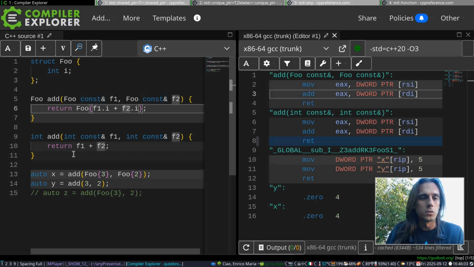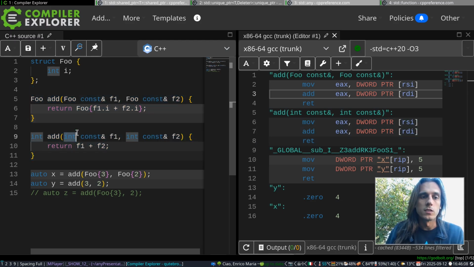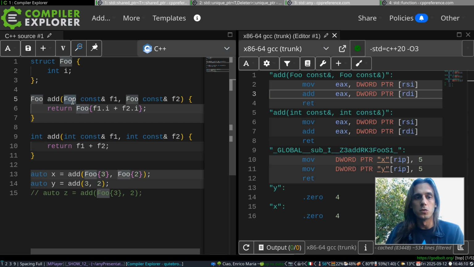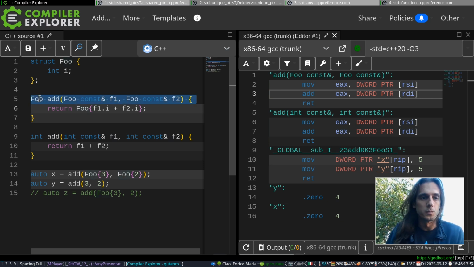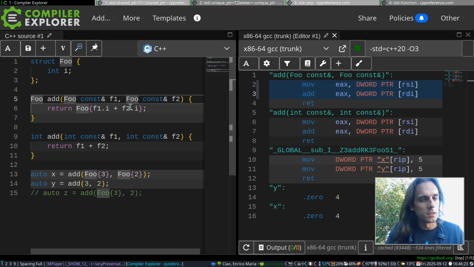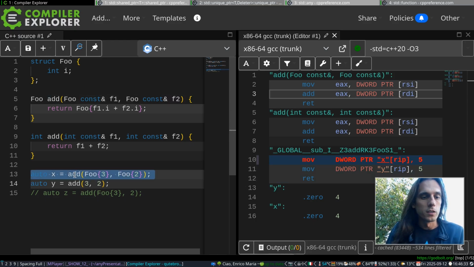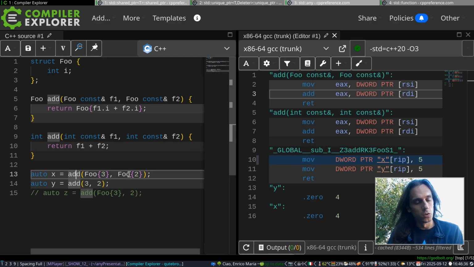The whole point is that these two functions are doing a very similar job. One is adding two ints, and the other one is adding the two ints inside of two Foos and then giving you back a Foo. And the point is that these two functions are different because they have a different signature, even if at the end they are doing a very similar job. And the fact that the types are different helps the compiler tell you if you're calling them the wrong way or the right way. So down here I'm calling this add with two Foos, and the code compiles and it does what it is expected to do.